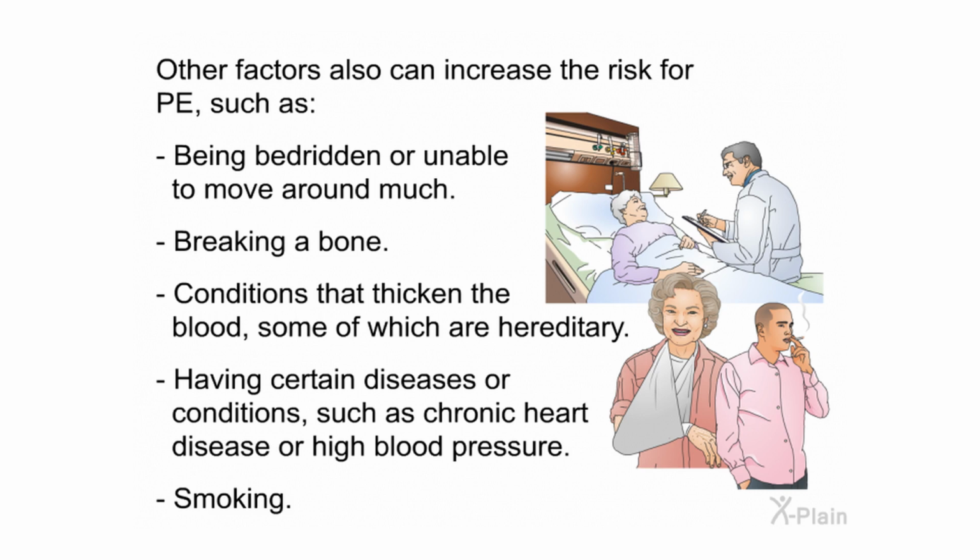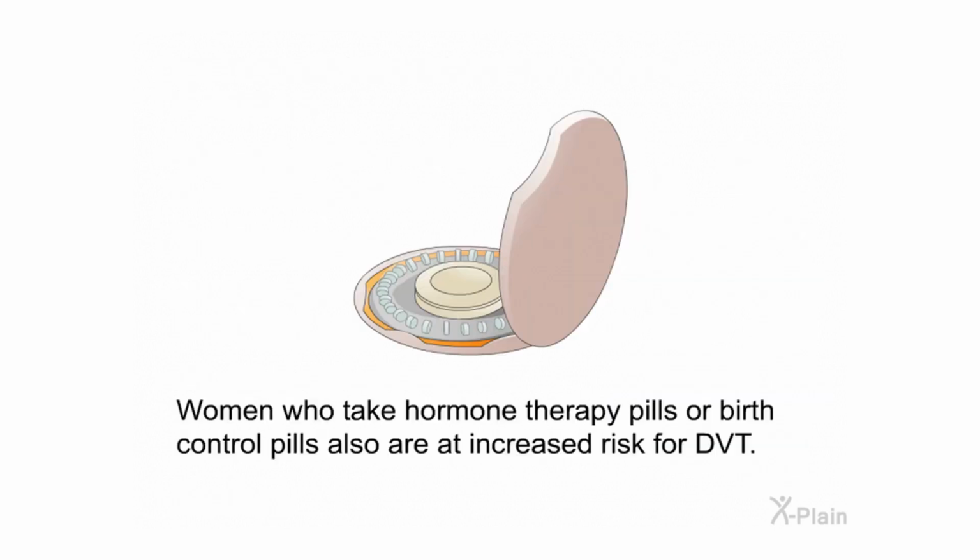Other factors can also increase the risk for PE, such as being bedridden or unable to move around much, breaking a bone, conditions that thicken the blood, some of which are hereditary, having certain diseases or conditions such as chronic heart disease or high blood pressure, and smoking. Women who take hormone therapy pills or birth control pills also are at increased risk for DVT.